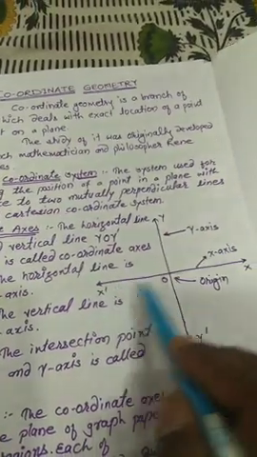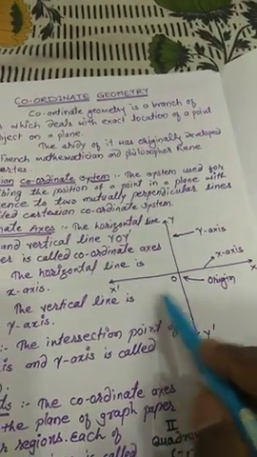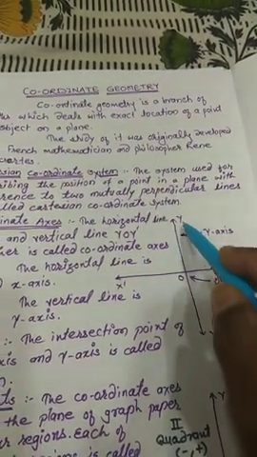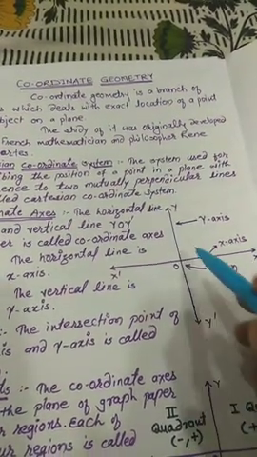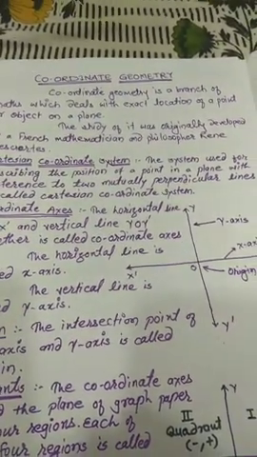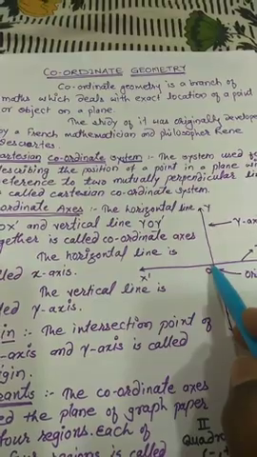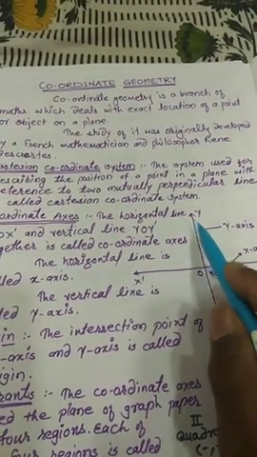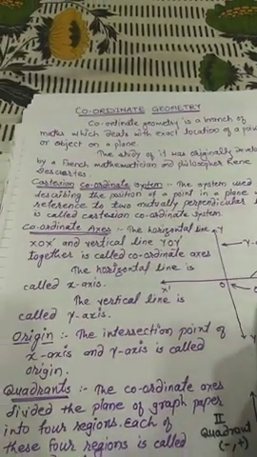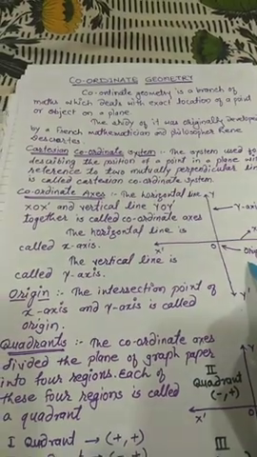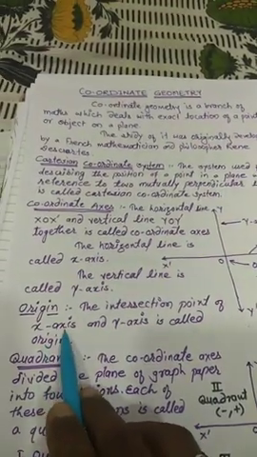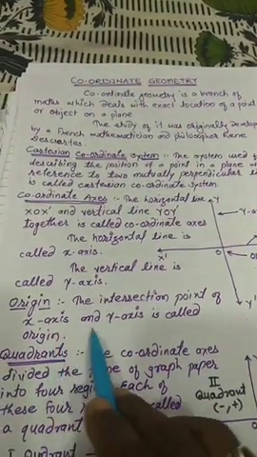The horizontal line is XOX' and the vertical line is YOY'. Together these horizontal and vertical lines are called coordinate axes. The horizontal line XOX' is called the x-axis and the vertical line YOY' is called the y-axis, and the intersection of the x-axis and y-axis, that is O, is called the origin. What is the definition of origin? The intersection point of the x-axis and y-axis is called the origin.